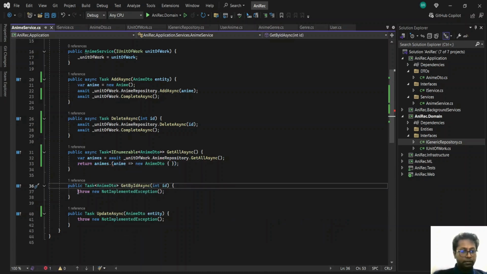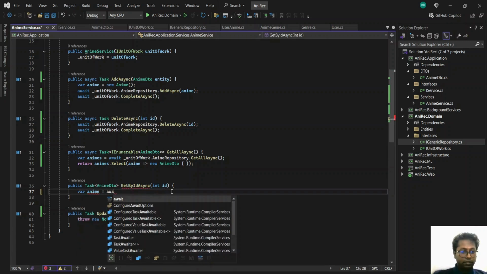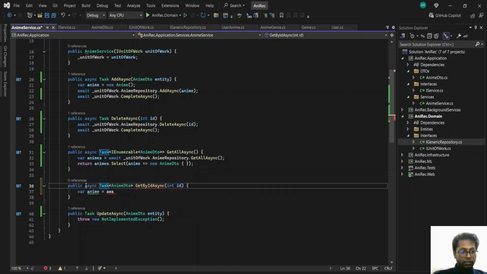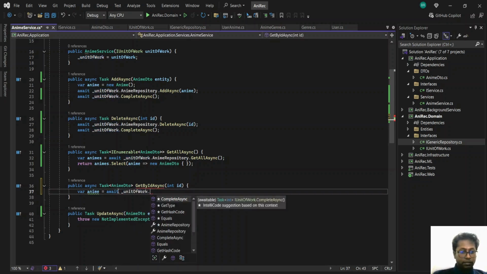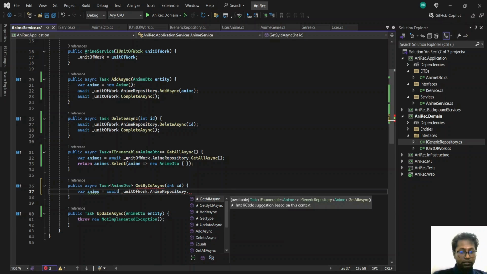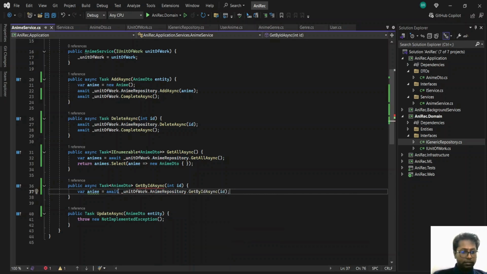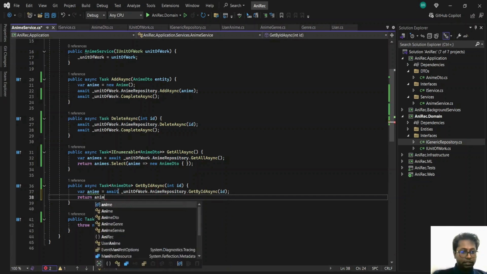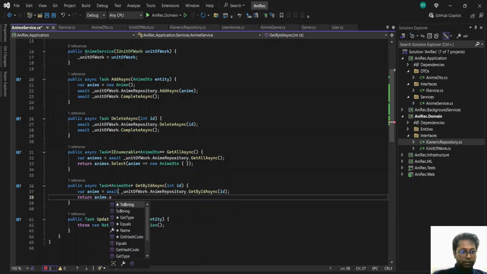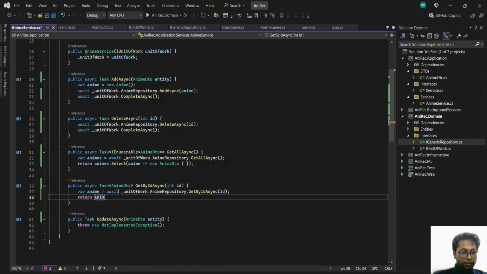Okay. We have the get by ID thing. Select get by ID thing. Same thing here as well. Name dot, make this the same. Await. Then dot, good. Return any dot select. Okay, we created this thing here.